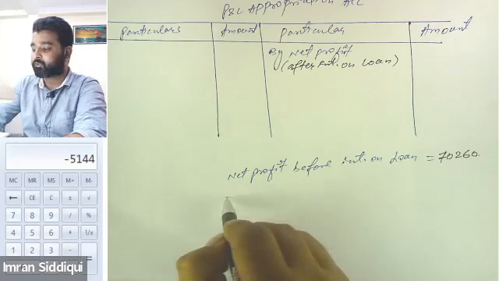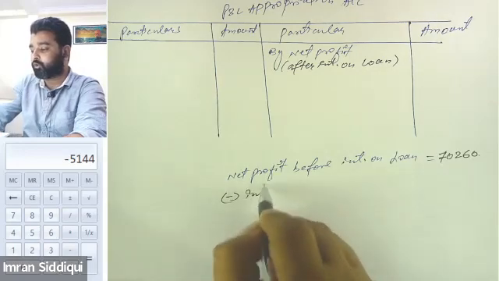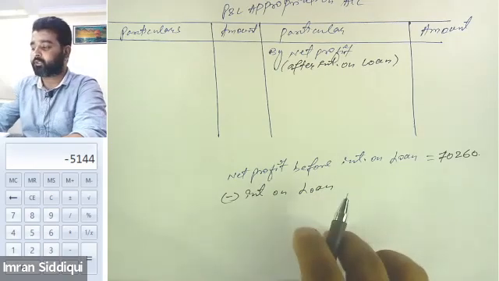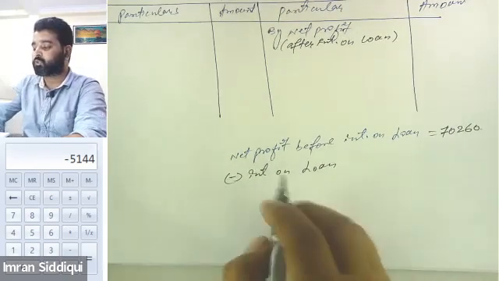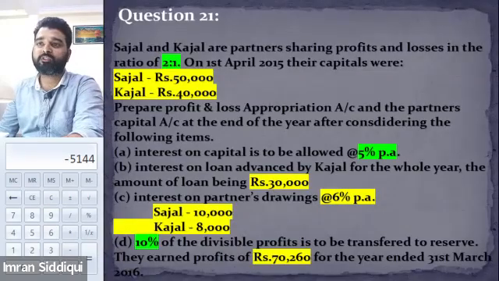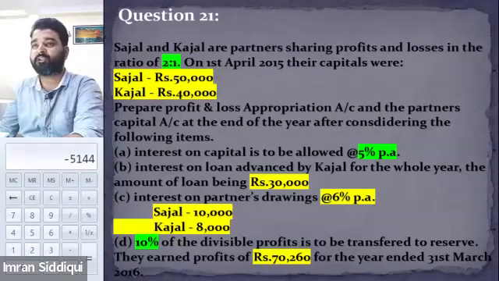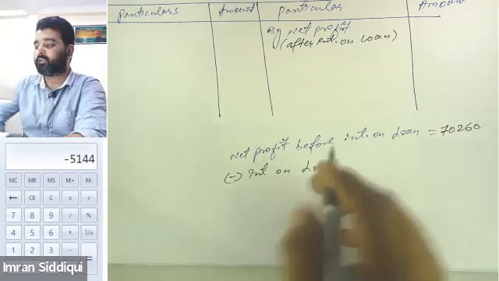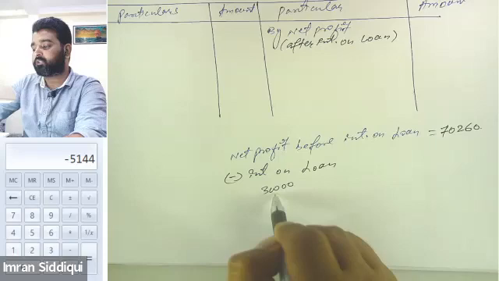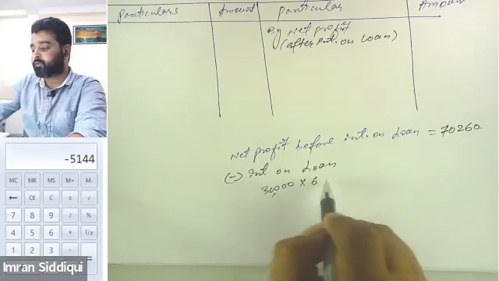We will have to subtract the interest on loan, right? And what will be the interest on loan, sir? This will be pretty simple to calculate. The question says the amount of loan is 30,000, and we know that a loan fetches an interest of 6% per annum unless otherwise agreed. So on 30,000, we will charge 6% per annum.